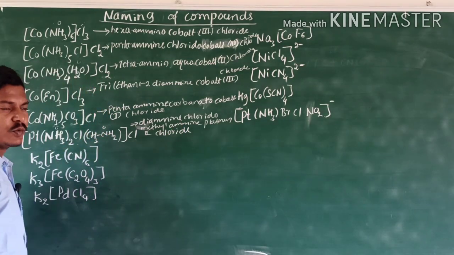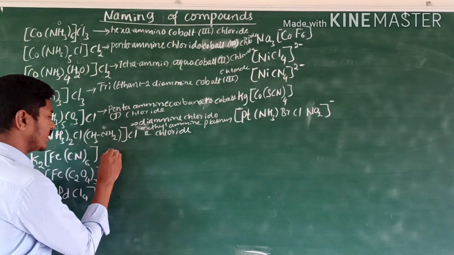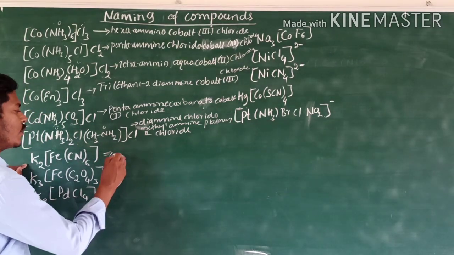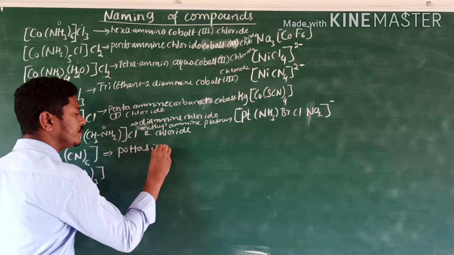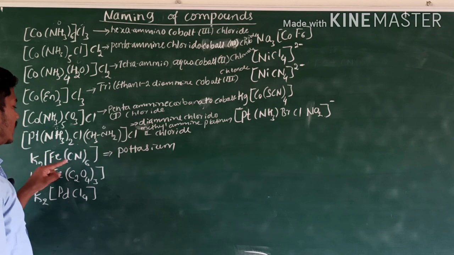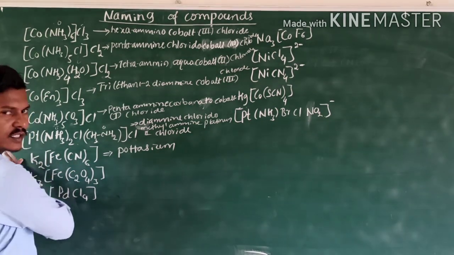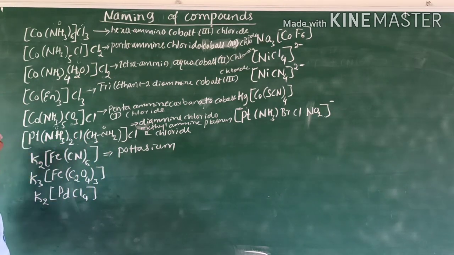Like this you have to name. In this also the same thing happens. What happens? Potassium. See here, it is an anionic complex. After removing this cation, we are getting the anion here. That's why it is an anionic complex.